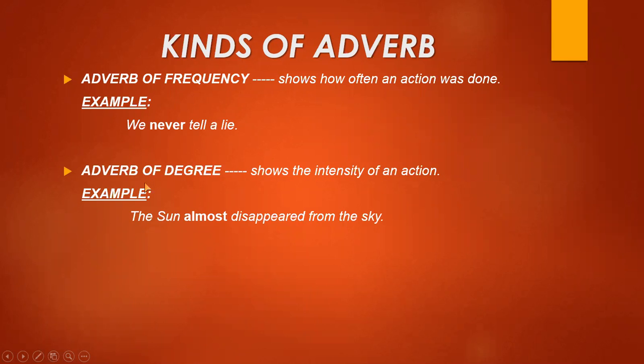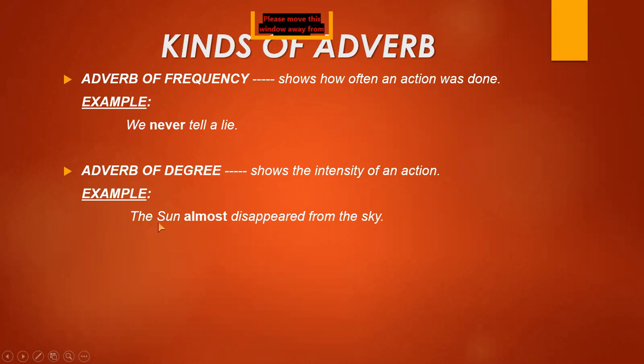Now we have another kind of adverb here, which is adverb of degree. Adverb of degree shows the intensity of an action, how important the action is, and how much depth of that action is. Example is here: the Sun.